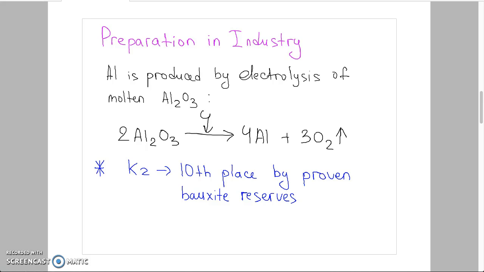Metallic aluminum is produced by electrolysis of molten aluminum oxide. Here you can see the reaction. When molten aluminum oxide undergoes electricity, as products we have free aluminum and oxygen gas released. In terms of proven bauxite reserves, Kazakhstan occupies 10th place.